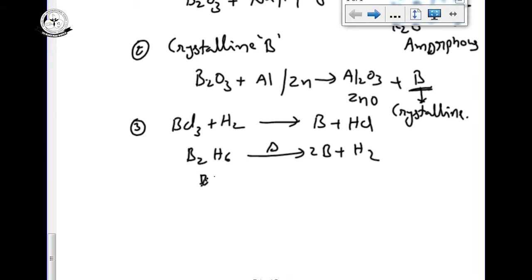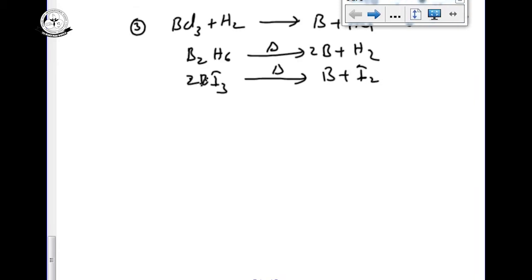Otherwise, BI3 decomposes to give boron plus iodine. Why? Because the boron-iodine bond length is very high and the bond energy is low, so it easily undergoes decomposition. These are the methods of preparation for boron. So let's see some properties.